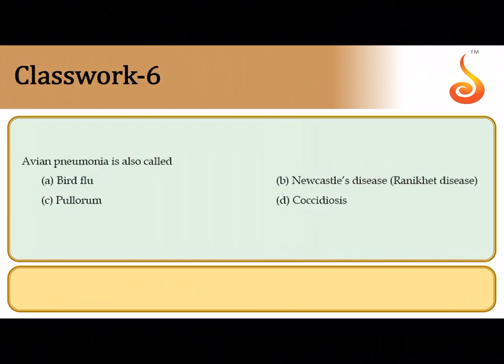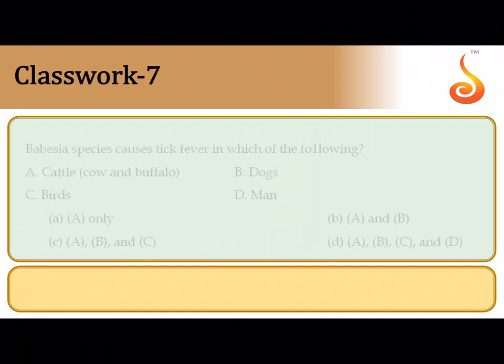Sixth question, avian pneumonia is also called. It is a disease which is referred to as the Newcastle's disease or Ranikhet disease, which causes diarrhea and severe respiratory symptoms in the bird. That's why it is called avian pneumonia.